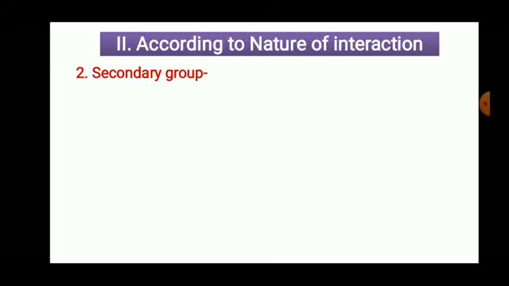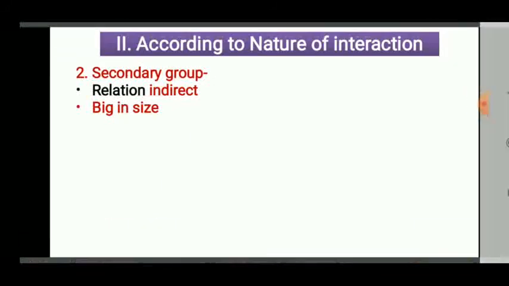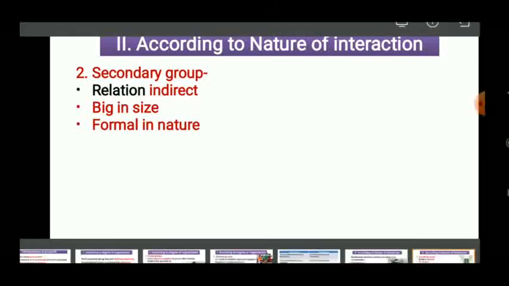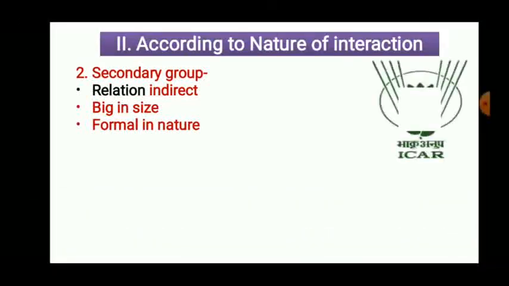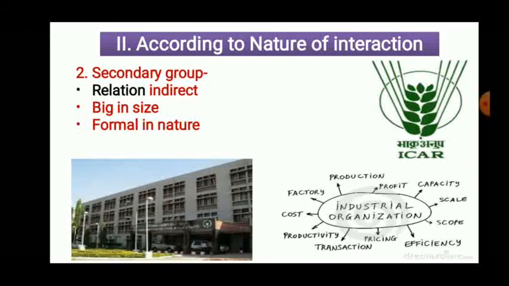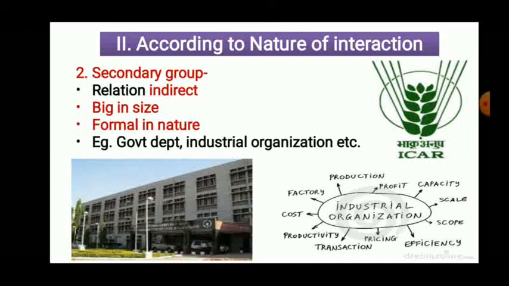Now the second one is secondary group. So relation is indirect, apratyaksha. Indirect relations are there, big in size and formal in nature, means rules and regulations are going to be followed. For example, ICR or any industrial organization, government department.